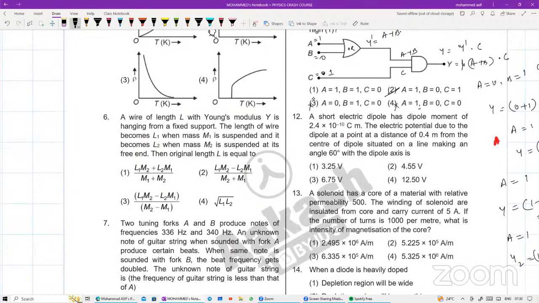A wire of length L with Young's modulus Y is hanging from a fixed support. The length of the wire becomes L1 when mass M1 is suspended, and it becomes L2 when mass M2 is suspended at its free end. Then original length L is equal to how much?